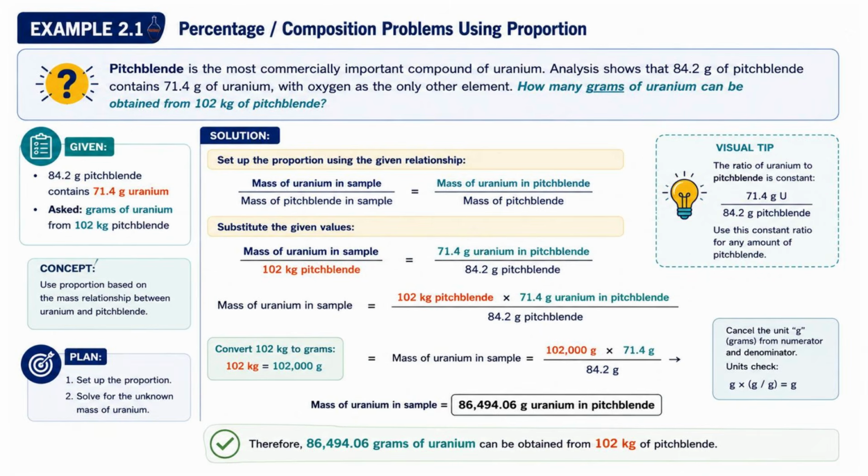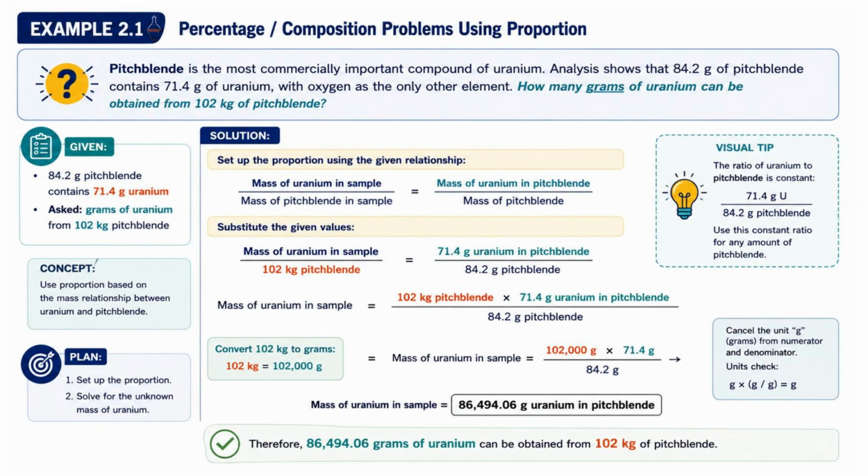Here's the problem. Pitchblende is the most commercially important compound of uranium. Analysis shows that 84.2 grams of pitchblende contains 71.4 grams of uranium, with oxygen as the only other element. The question is, how many grams of uranium can be obtained from 102 kilograms of pitchblende?